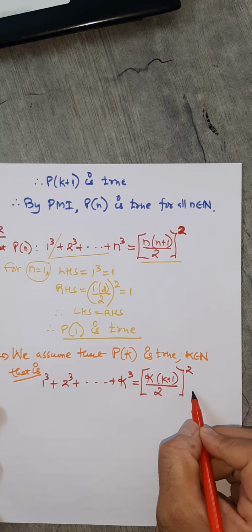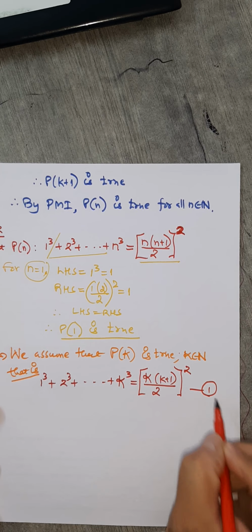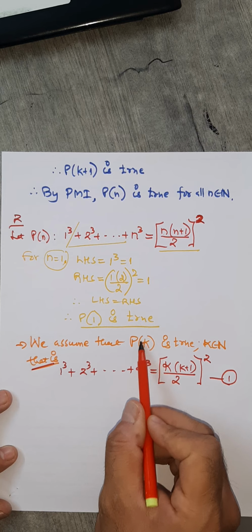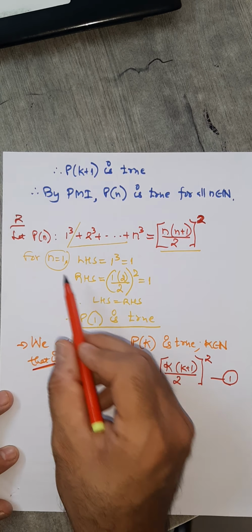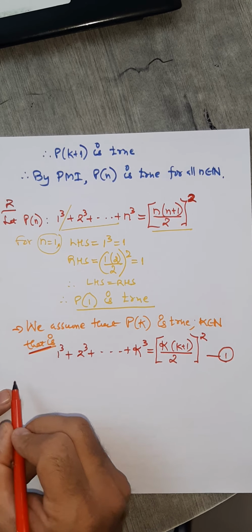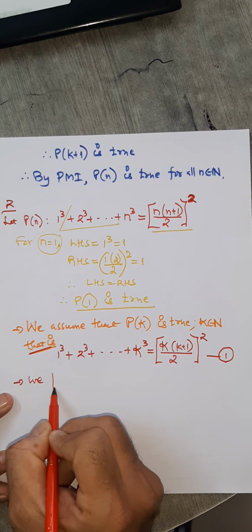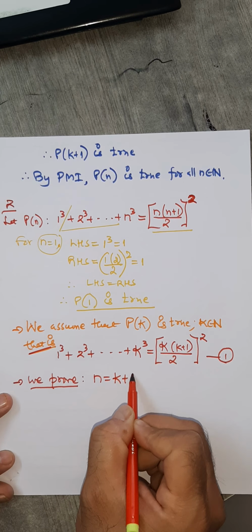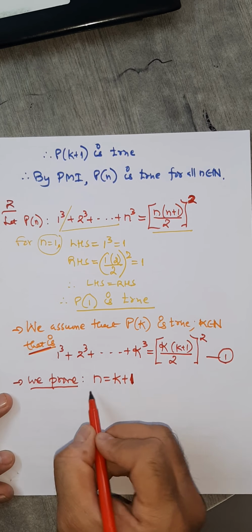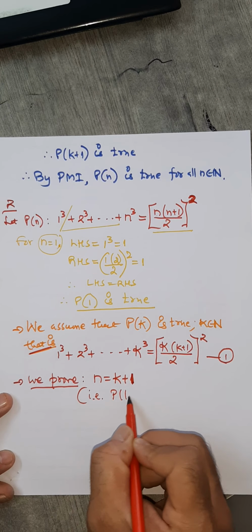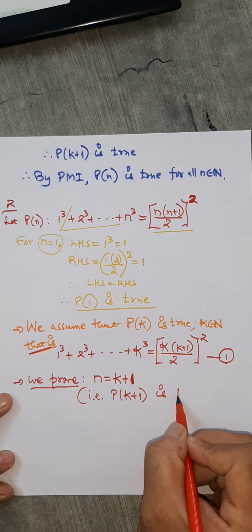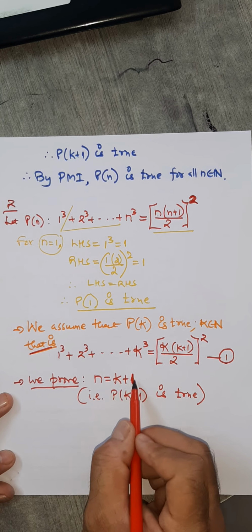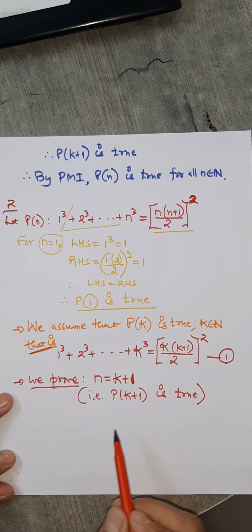We always call this 1, as I did in the previous 2 examples. How did I get this? In the above statement, in place of N, you put K. Above statement means Pn. Now, next important part, we prove for N equals K plus 1. That is what we are going to prove. I mean, you are going to prove P of K plus 1 is true. You want to show that instead of N, if I put K plus 1, I'll get LHS equals RHS.